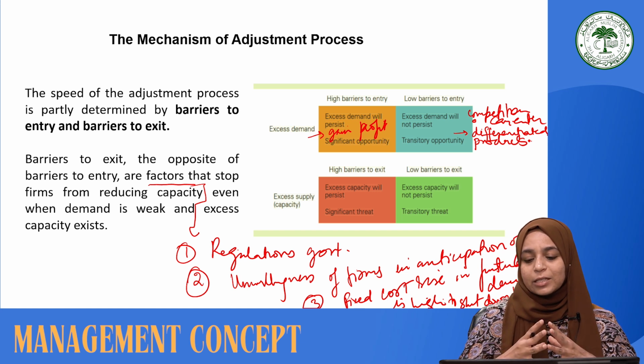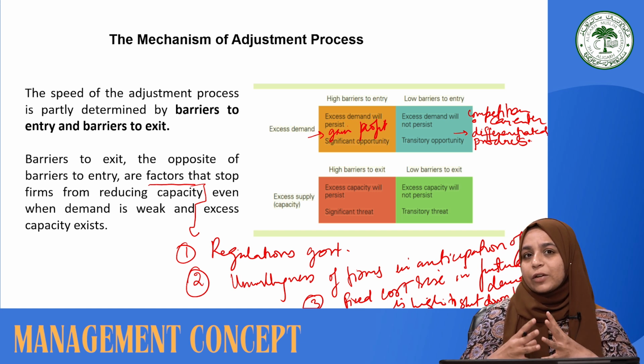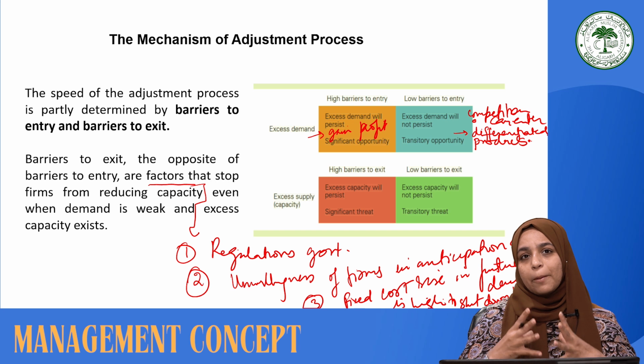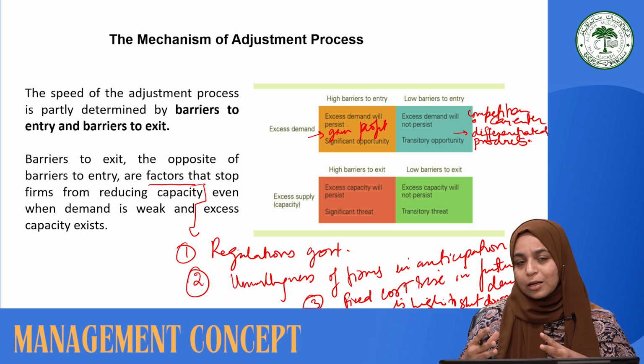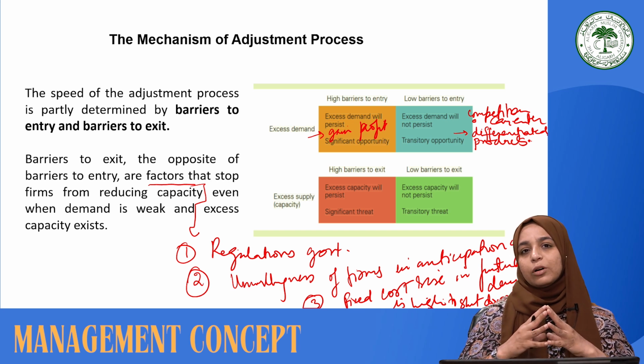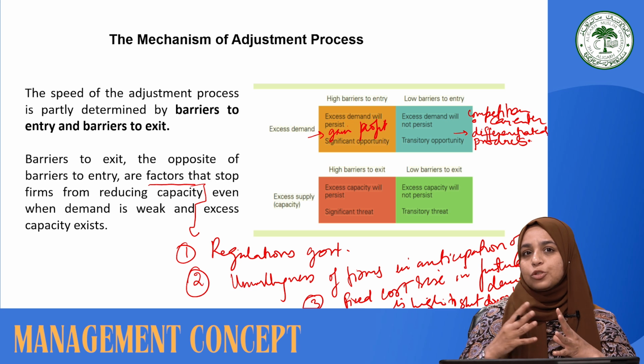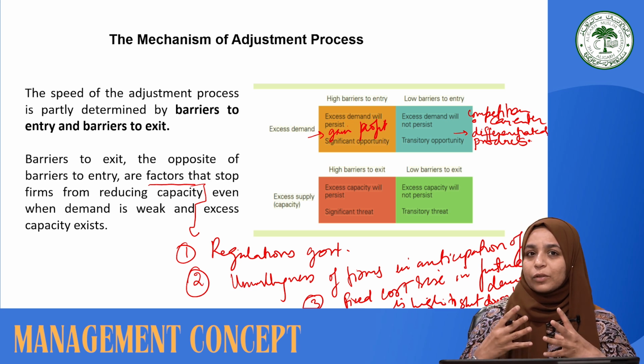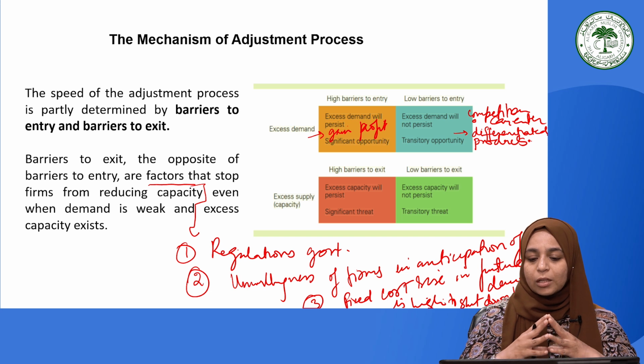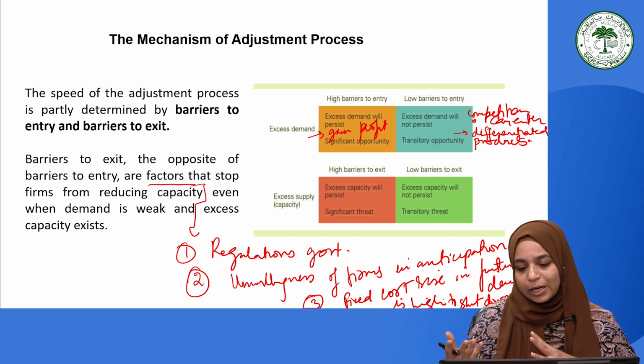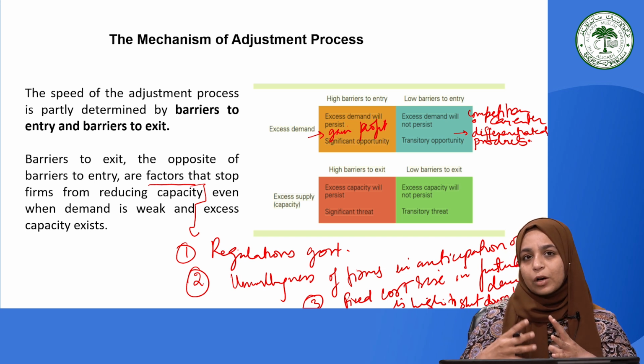Now in that case, obviously this is a threatening situation for the firms to compete, and they would like to exit. But we also have to refer to the barriers to exit, that is, why these firms cannot exit despite the falling demand. When the supply is higher, it is difficult for firms to exit.